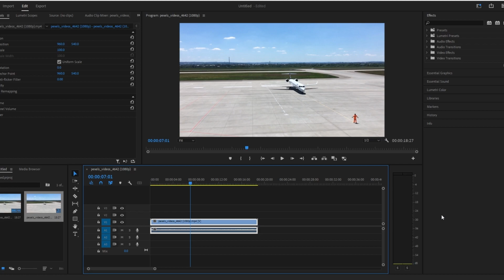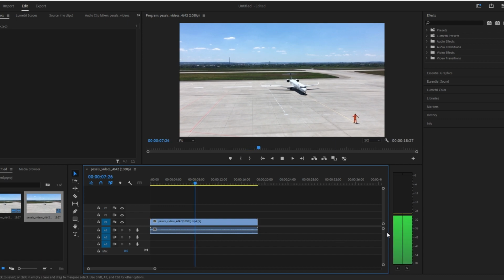Yo guys, in today's video I will show you how to lower volume in Premiere Pro. So I just got a video onto my timeline and it's a bit too loud. No worries though. Here's the quick fix.